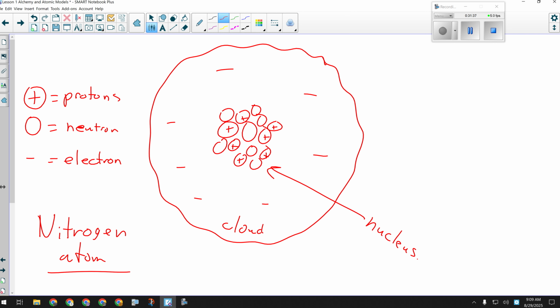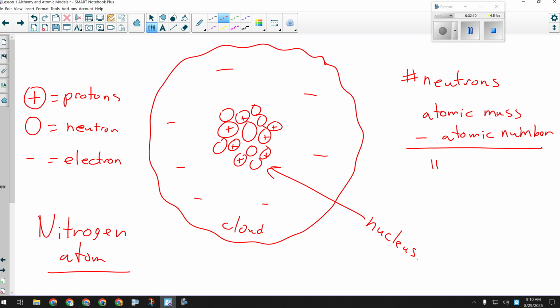All right, so is that terribly difficult? Probably the trickiest part of that is calculating the number of neutrons. Just have to remember atomic mass minus atomic number. So maybe we'll put that on here. Okay, so atomic mass minus atomic number equals the number of neutrons.